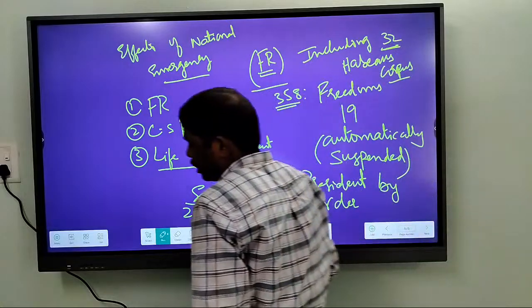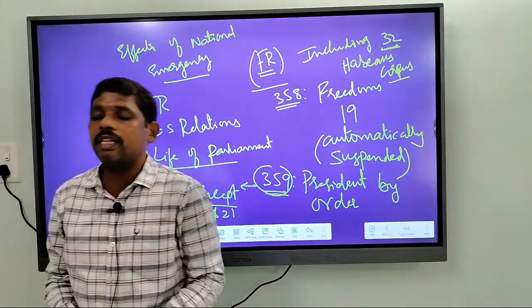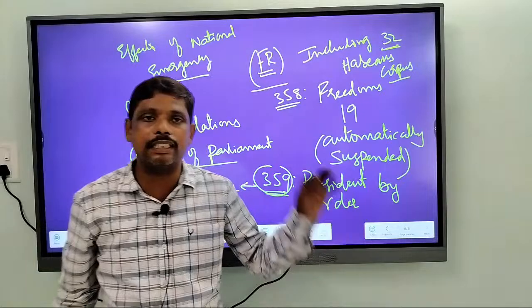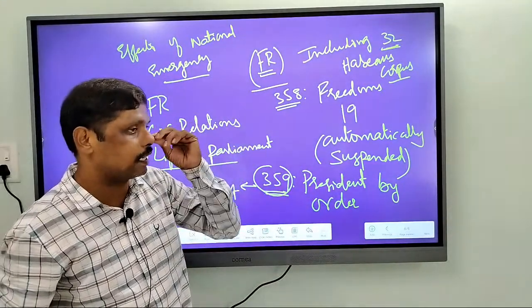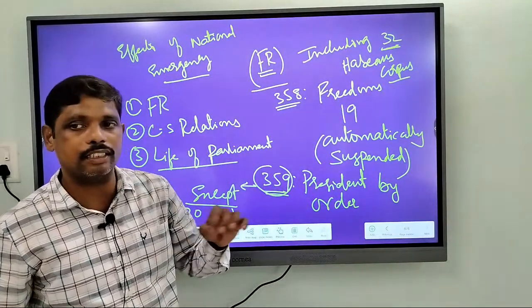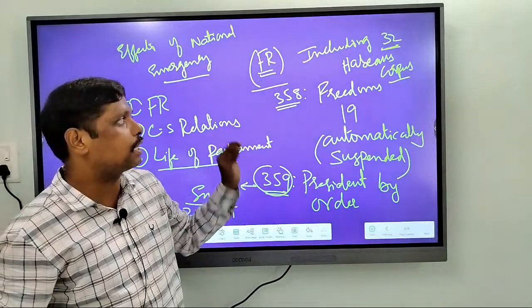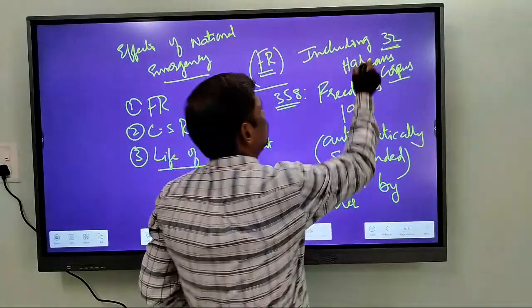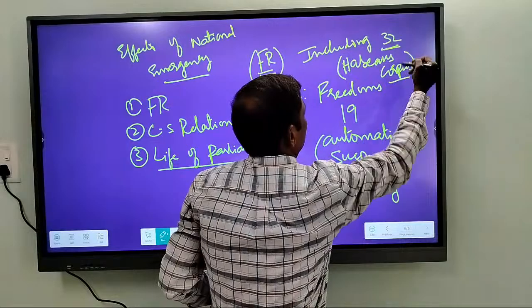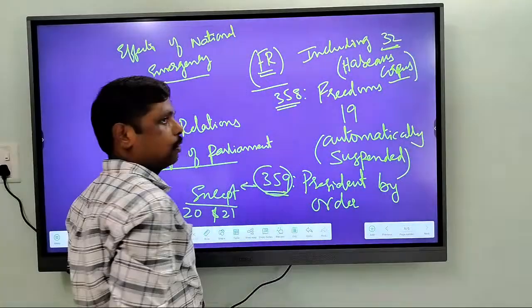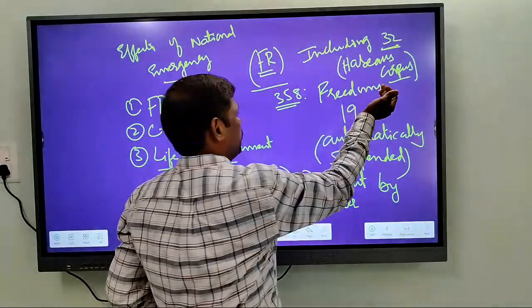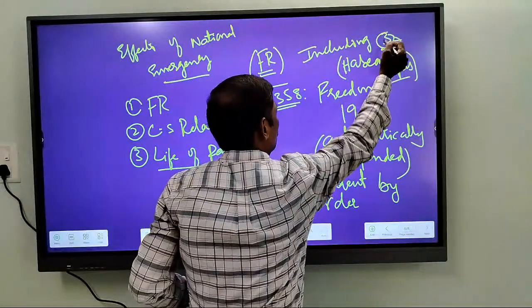The President of India can suspend any of the fundamental rights except the writ of habeas corpus. That means all the writs mentioned in Article 32 can be suspended except this.